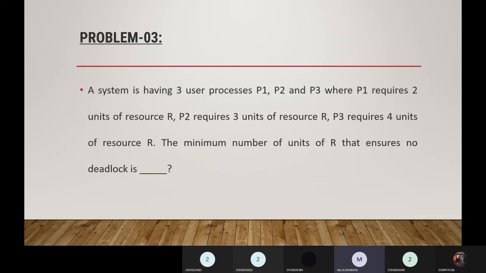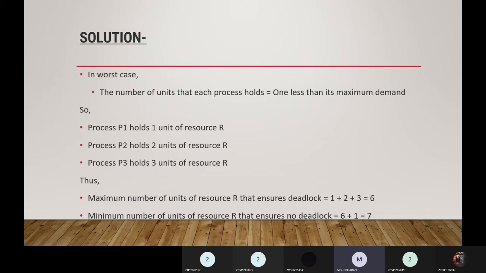So third problem, a system is having 3 user processes P1, P2 and P3, where P1 requires 2 units of resources, P2 requires 3 units of resources and P3 requires 4 units of resources R. The minimum number of units of R that ensures no deadlock. So it's very easy. Let's see the solution. 1 plus 2 plus 3 is equal to 6. And for the minimum number of units, add 6 plus 1, which is equivalent to 7.